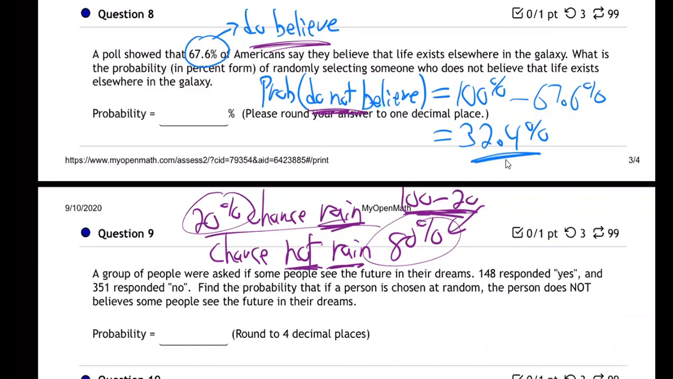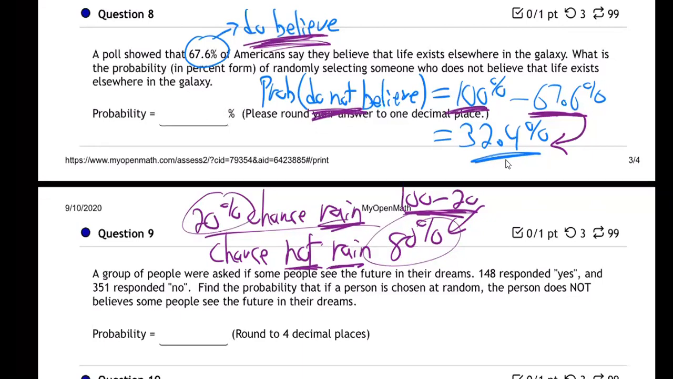Same thing here. Those people who believe and those people who do not believe in life somewhere else in the galaxy, that's everybody, right? You either believe or don't believe, right? That covers everybody. You're in either one camp or the other. So that has to add up to 100%. So therefore, we take away from 100% when we want to find the opposite.